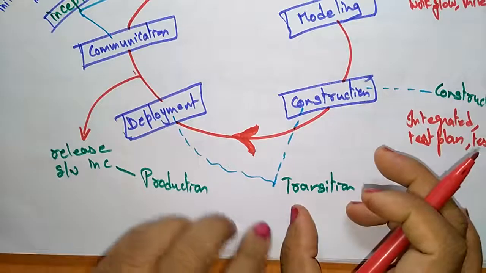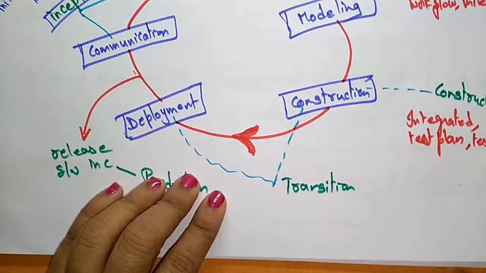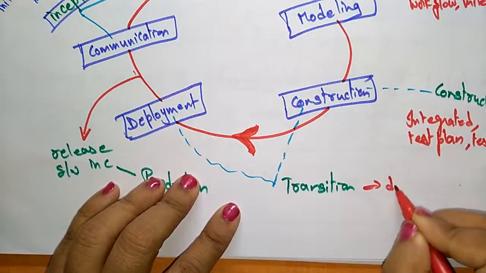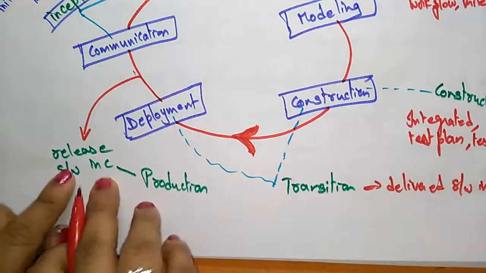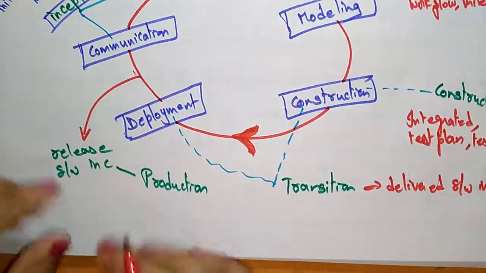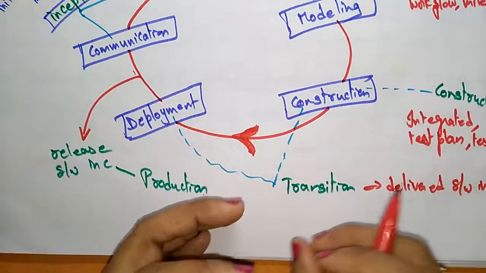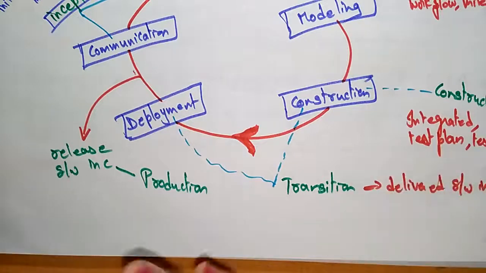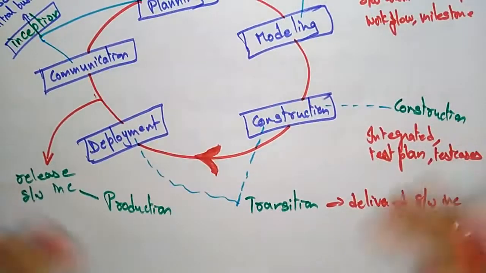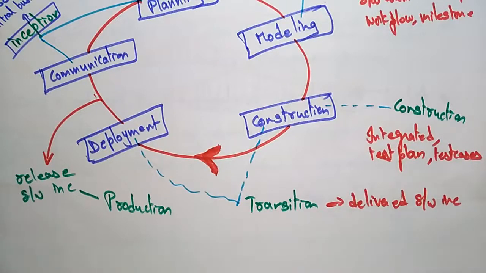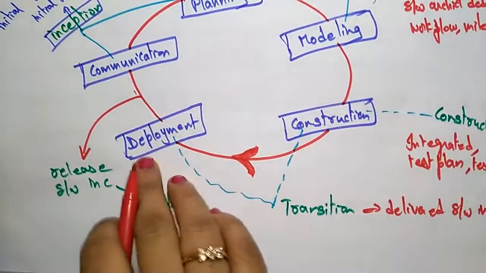In the transition phase, the software increment is delivered. Whatever software they release as increments will be delivered with the test report and general user feedback. Based on the user feedback, they add features to the product and deliver the project by handling the incremental process also. And this is the deployment.